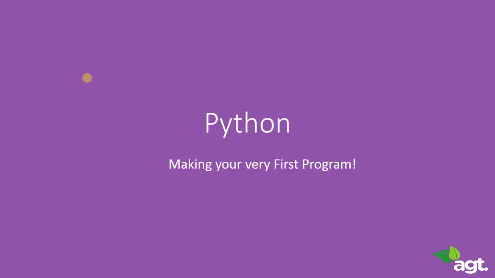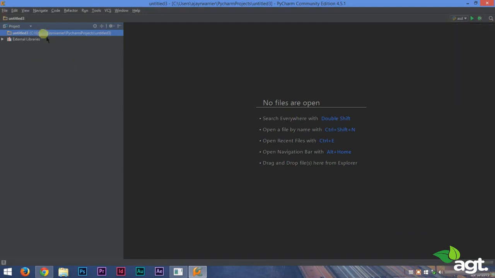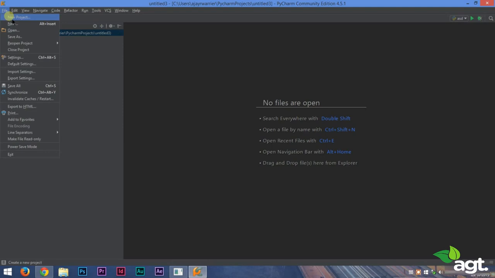Welcome back. In this lecture, you will be making your very first program. So are you excited? Let's get started. Okay, so this is how a PyCharm interface is going to look like. If you install PyCharm on your computers, this is how it will look like. Now to start off, go to File and click on New Project.